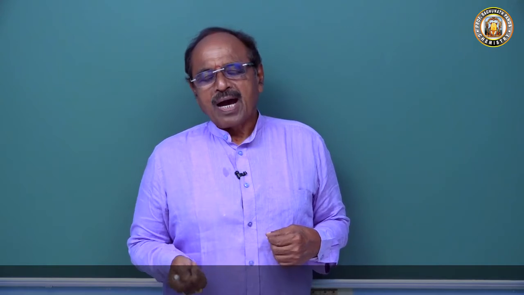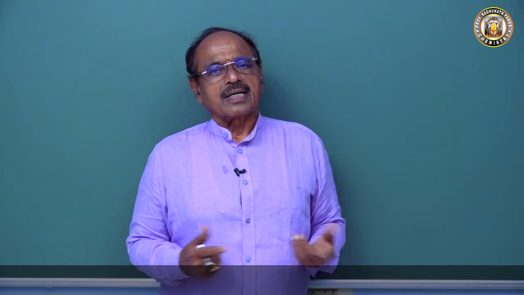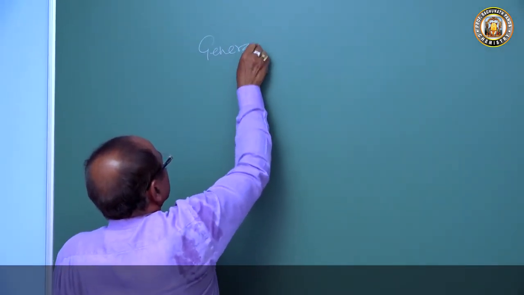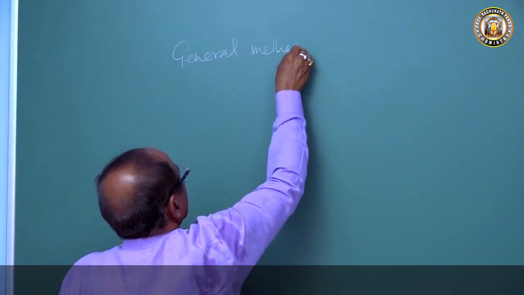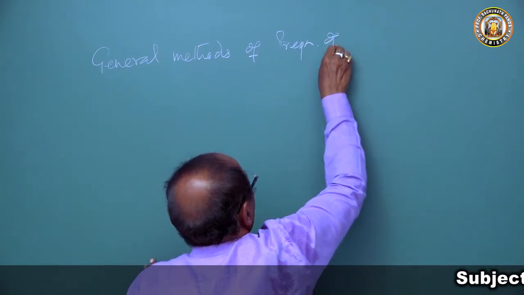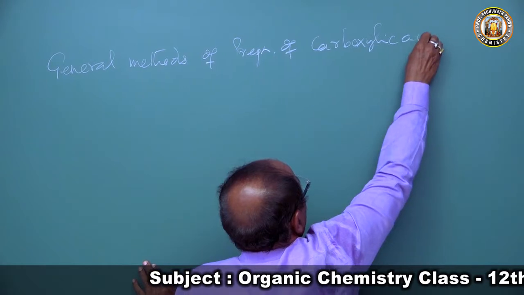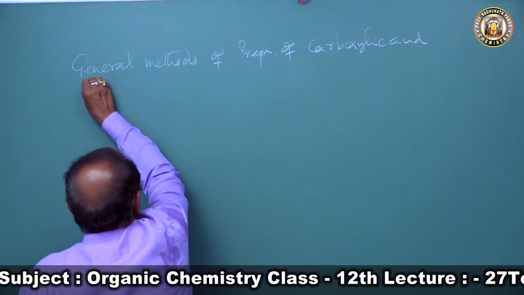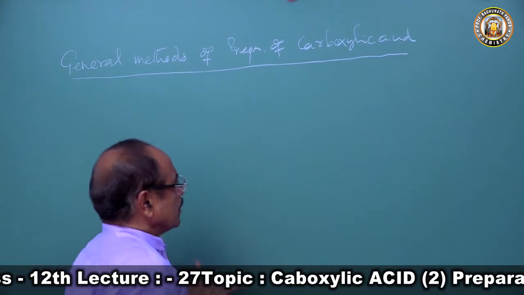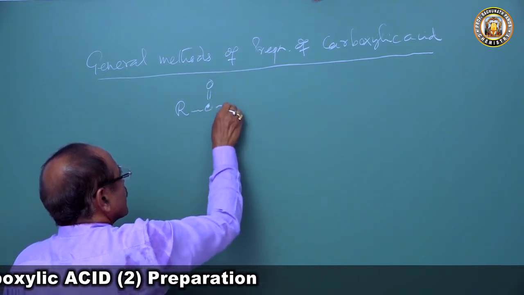Now we will discuss the general methods of preparation of carboxylic acid. Formic acid and acetic acid: formic acid cannot be prepared by the general methods, because the general formula of carboxylic acid is RCOOH.